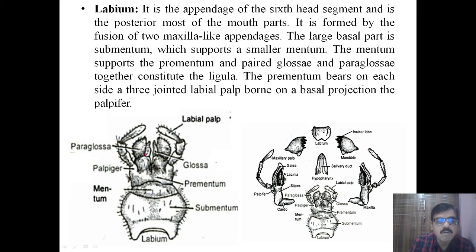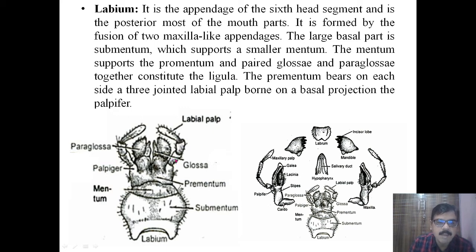Next to that, outer to the glossa, there is a paraglossa, a pair of paraglossa. The paired glossae and paraglossae together constitute the structure that we call the ligula. This prementum bears on its side a three-jointed labial palp.